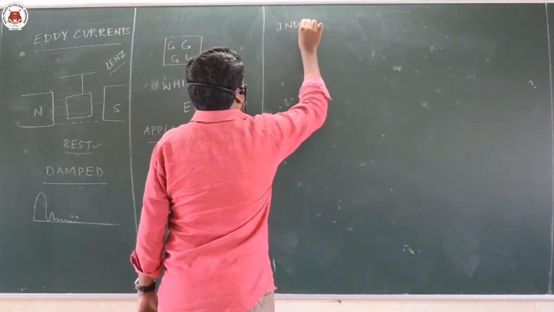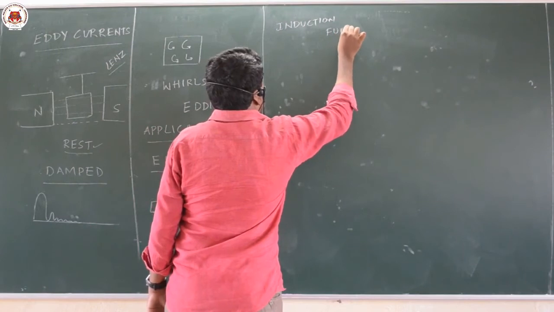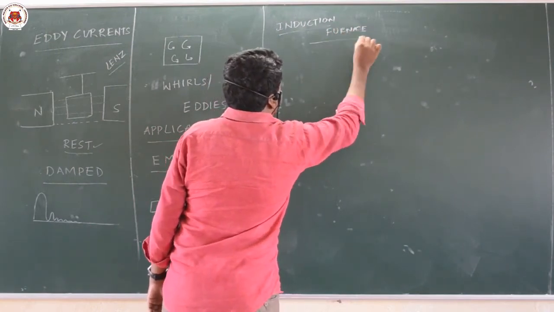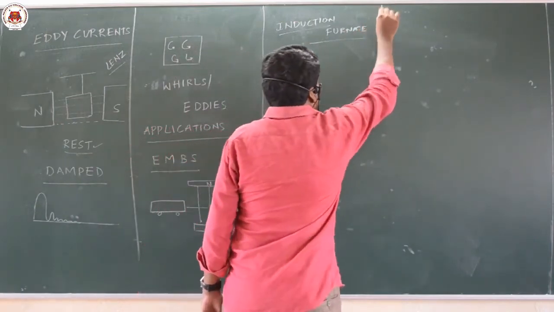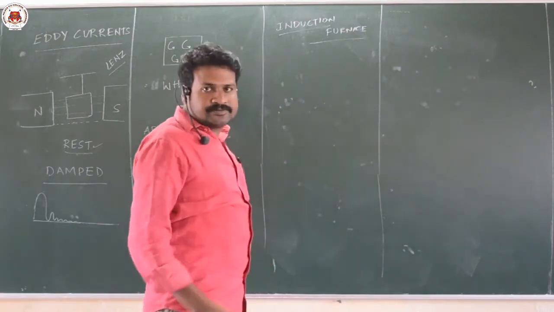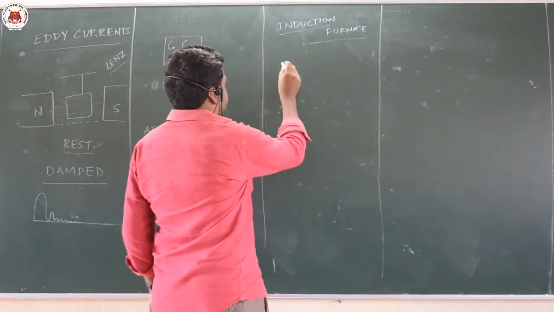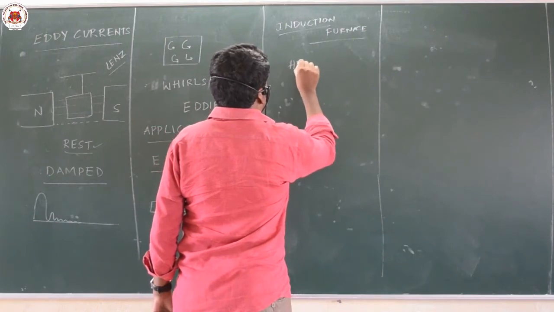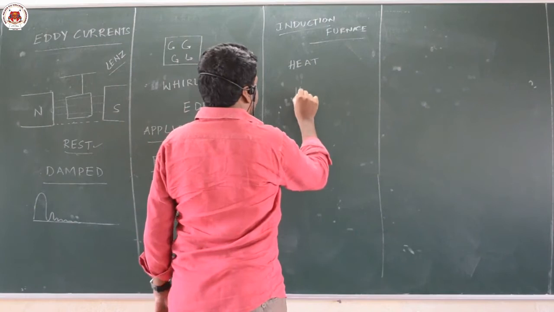And next is induction furnaces. Induction furnace uses the principle of eddy currents. The currents which are developed in this method produce heat. Heat produced is equal to I squared R T.